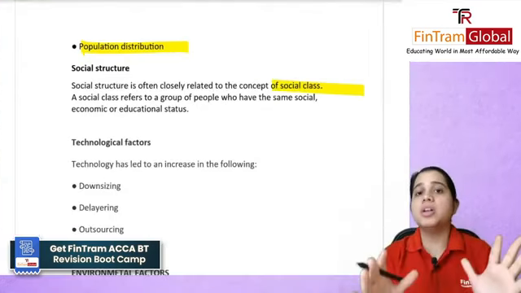Corporate social responsibility refers to the practices and policies undertaken by organizations or corporations to have a positive influence on the world or society. Next is your competition. For the competitive forces, you could use the SWOT analysis. If you remember, I had explained this with the help of an example of Coca-Cola, that it will do a SWOT analysis.